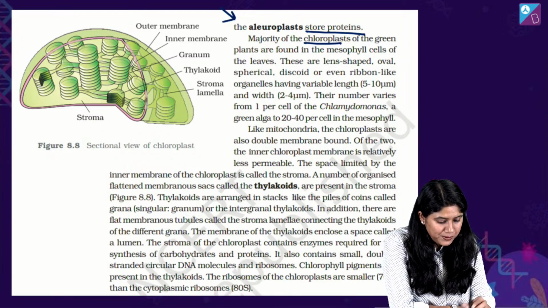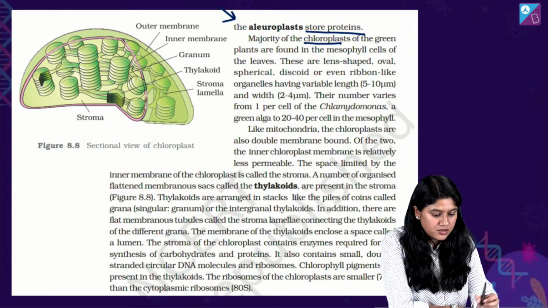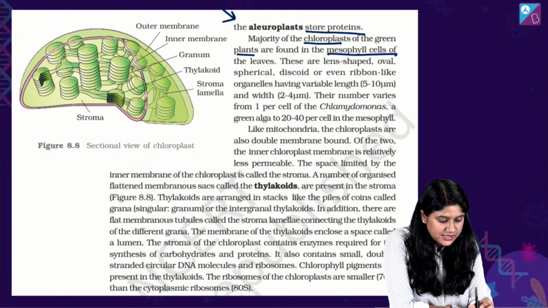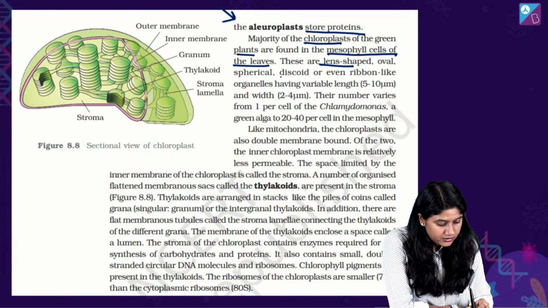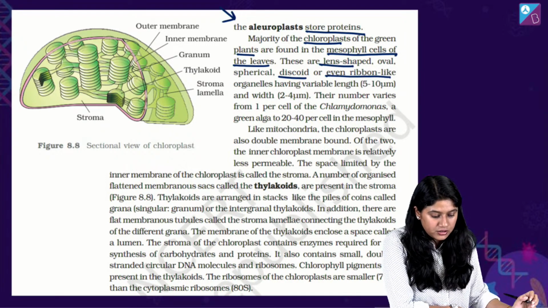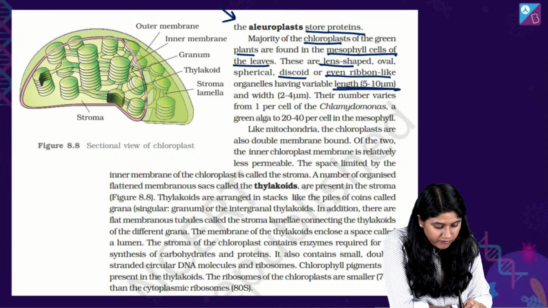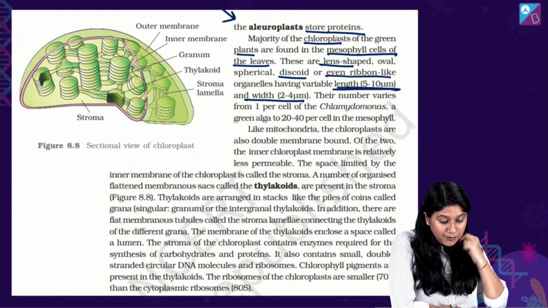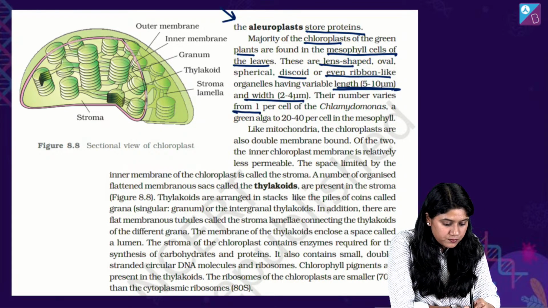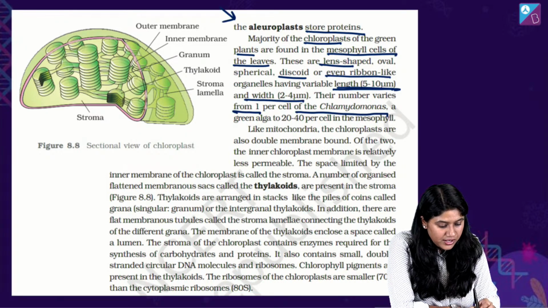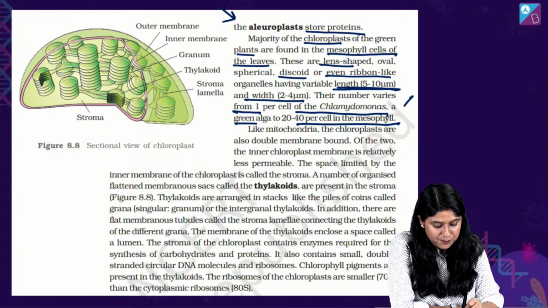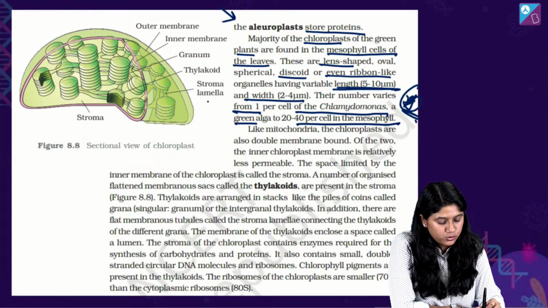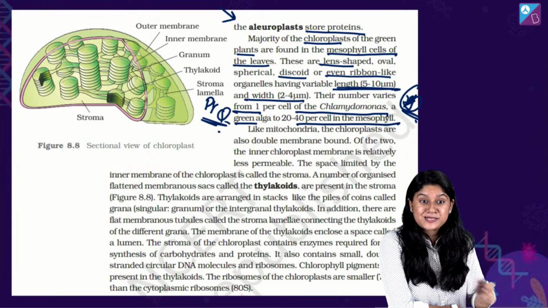Then, the majority of the chloroplasts of the green plants are found in the mesophyll cells of the leaves. They are lens-shaped, oval, spherical, discoid, and even ribbon-like organelles. The length is important. They have mentioned the length and the width. The number varies from 1 per Chlamydomonas to many in green algae. This has come as a PYQ. Please make sure you remember this.